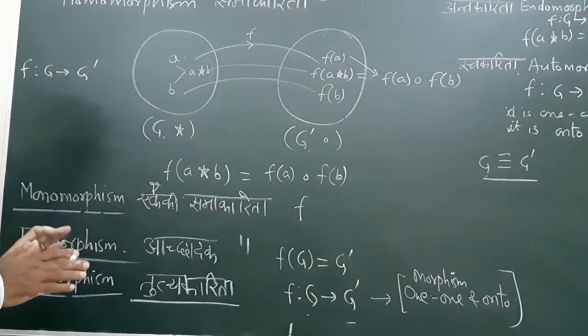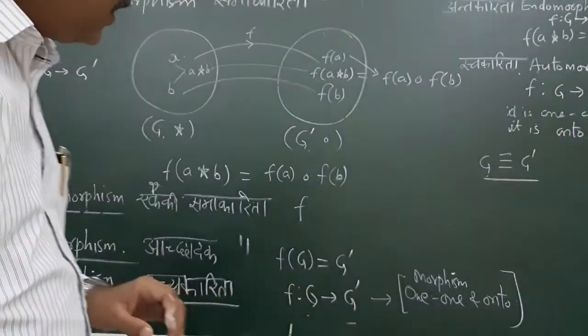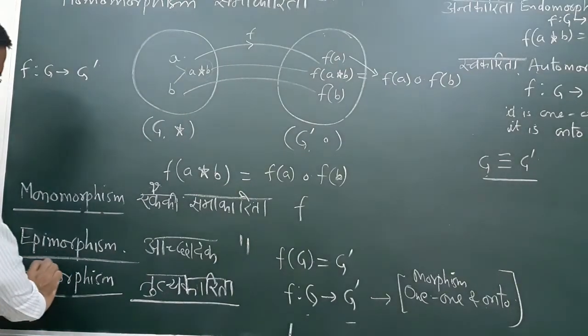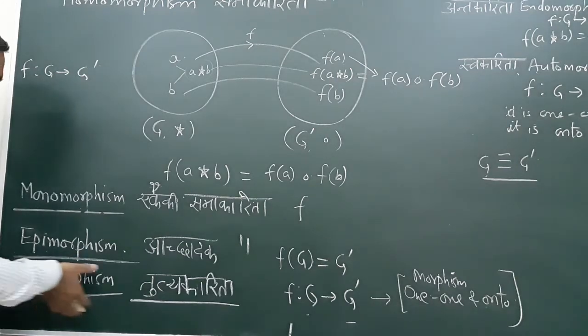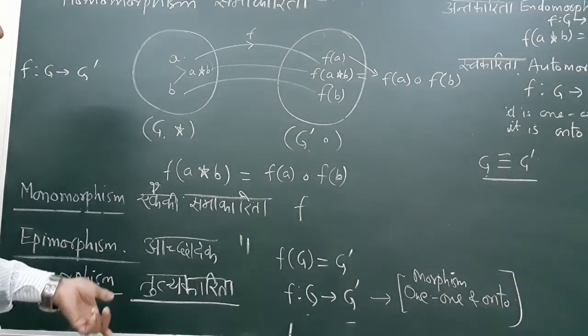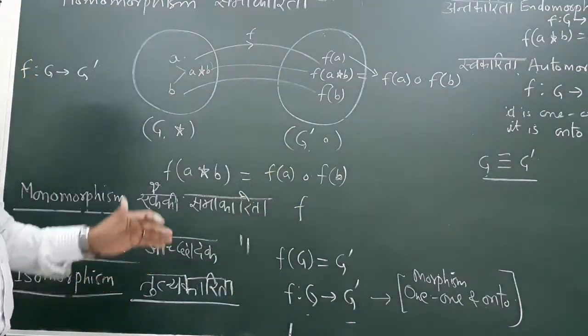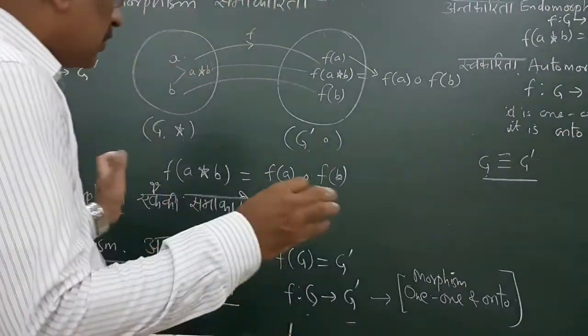There are examples. We should learn these examples also. And there are examples which is 1-1 on-to or 1-1 homomorphism with 1-1 and on-to, that is isomorphic groups. So we have to learn all these type of groups and should know the practical examples of all these.